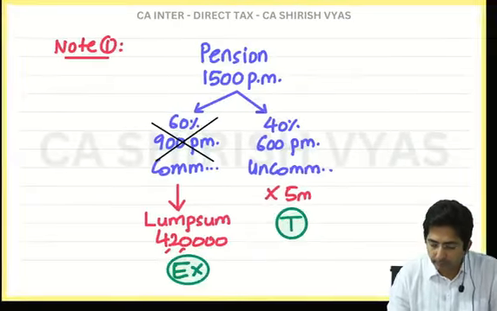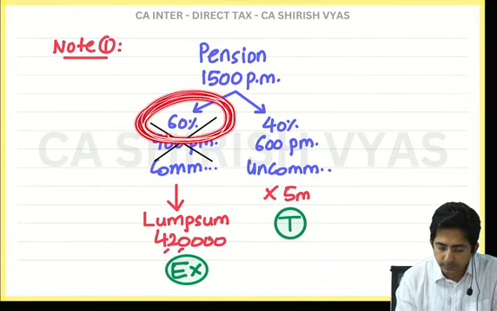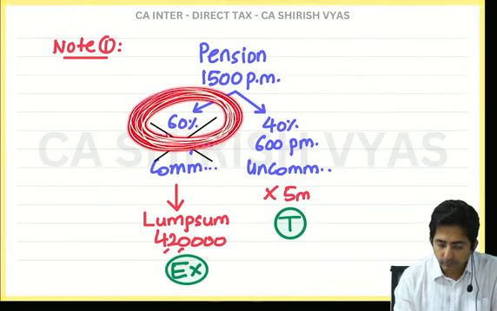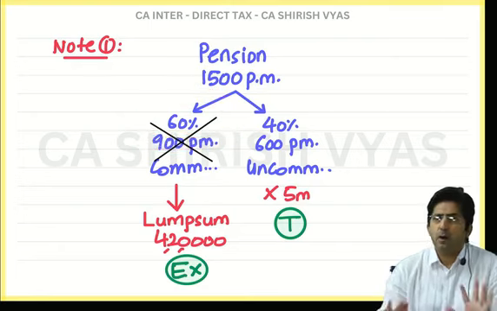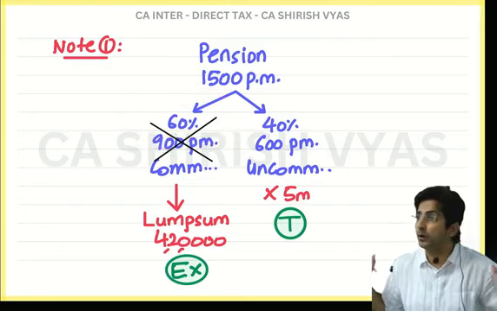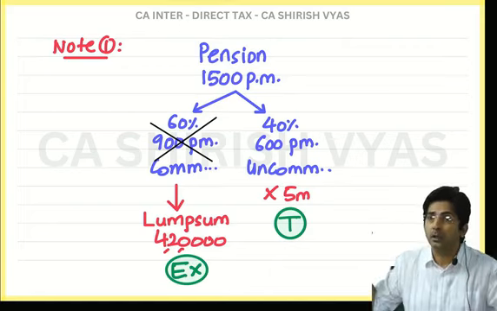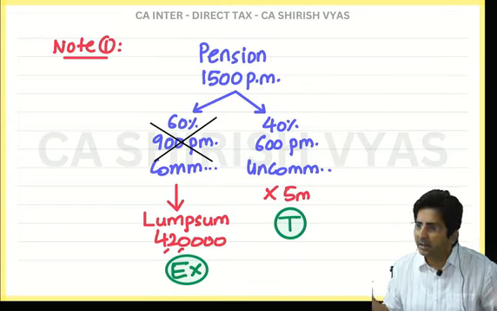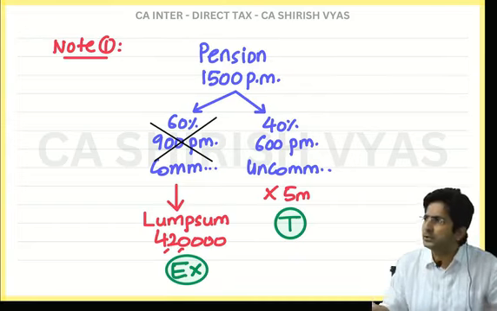Look here. Tell me, this person, how much did he commute? 60%. Why 60? It was his choice. He felt that out of the total pension which the boss is offering me, I will take 60% in lump sum. So 60% was his choice.